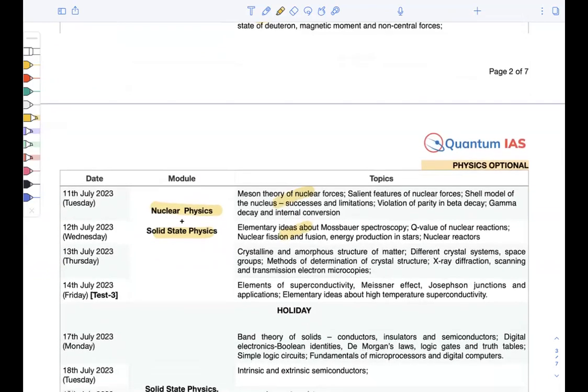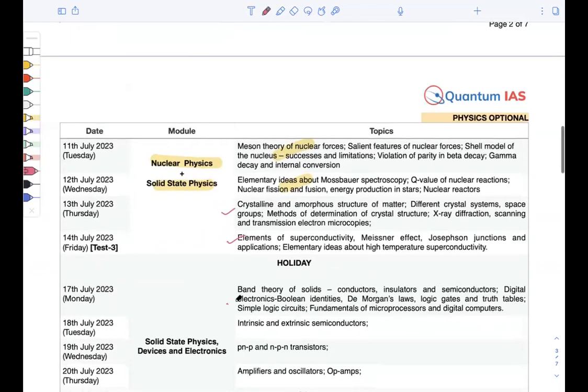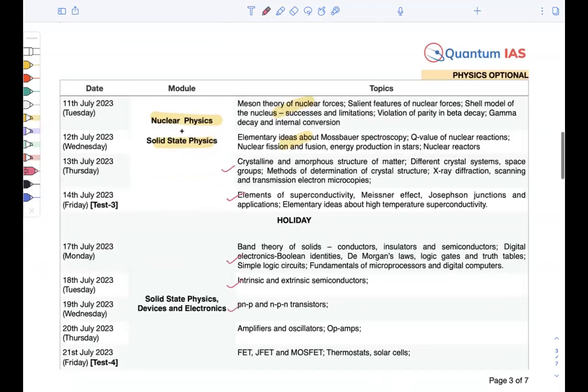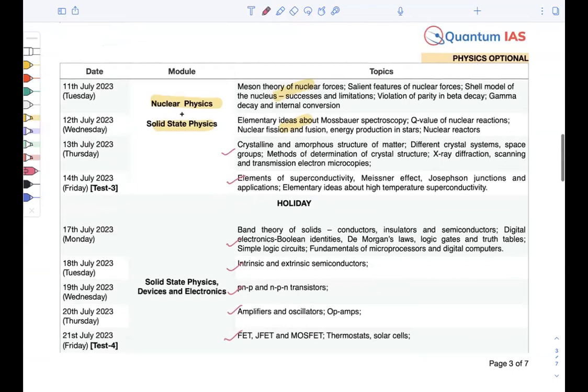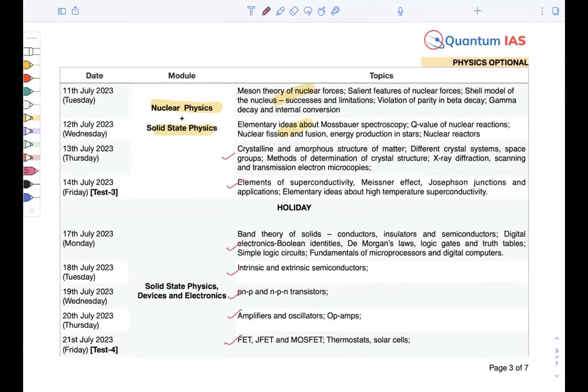From here, if you can see, this is 1, this is 2, this is 3, this is 4, this is 5, this is 6, this is 7, right? In solid state I have devoted 7 classes, right? Why? These things I will be revising in the classes, right? I hope you have studied these things, and they are basically part of the foundation batch everywhere, and every teacher teaches these things in class. So this will be in revision mode